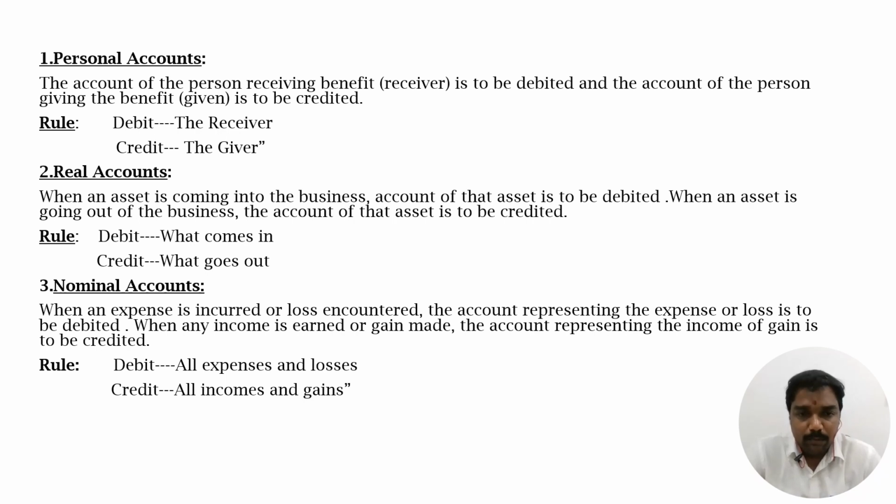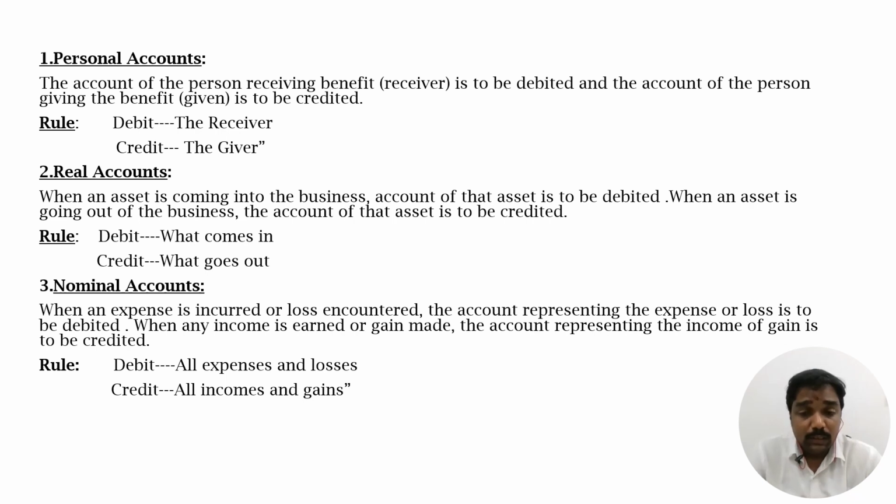So the personal account is nothing but the account of a person. The person receiving a benefit is a receiver, he is to be debited, and the person giving the benefit should be credited. That's why the rule is framed: debit the receiver, credit the giver. Person receiving benefit is the receiver, debited. Person giving benefit is to be credited.